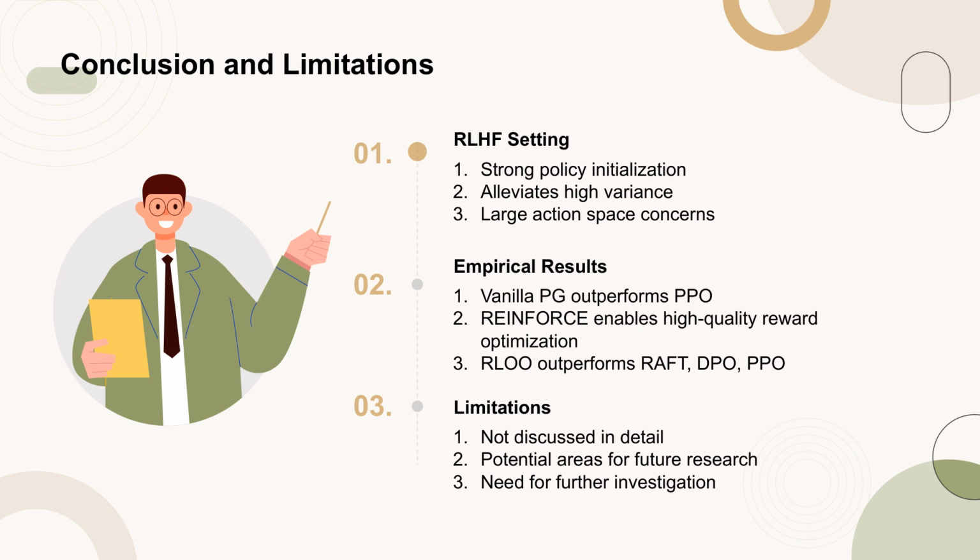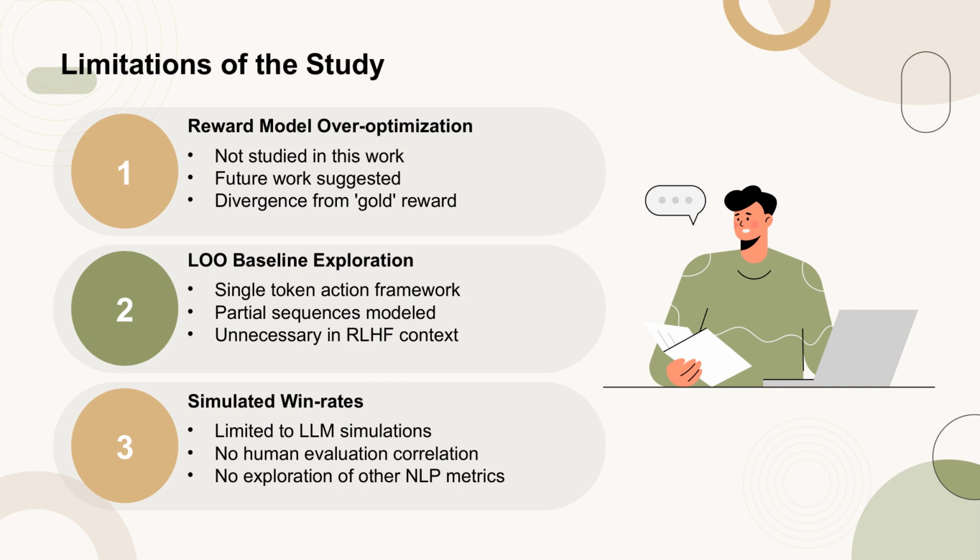However, the limitations of the study are not extensively discussed, suggesting potential areas for future research and the need for further investigation. The study has several limitations. Firstly, the issue of reward model over-optimization, where the optimization trajectory of the proxy reward diverges from the goal reward objective, has not been studied. This is left for future research. Secondly, the exploration of the LLM baseline in a single token action framework, where partial sequences are modeled and intermediary rewards are provided, is limited.